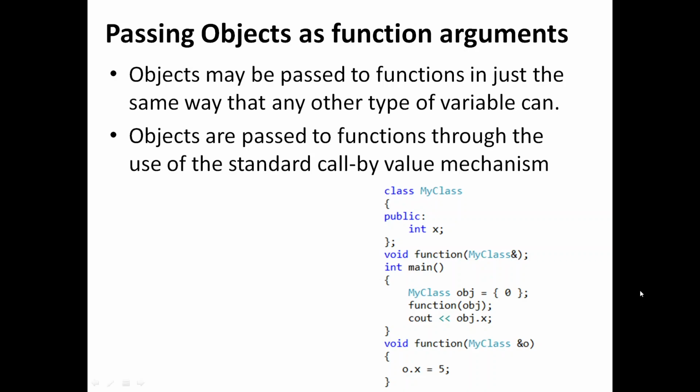After that, I'm passing the obj, and here also I have declared ampersand o, and o dot x equal to 5. Now everything else looks the same, but the output in this case will be 5. It won't print 0, but it will print 5 for this cout statement. That is because it is now called by reference.